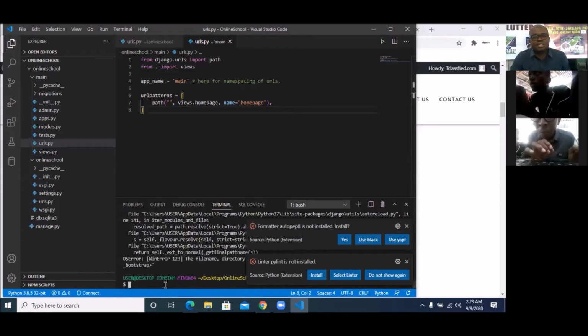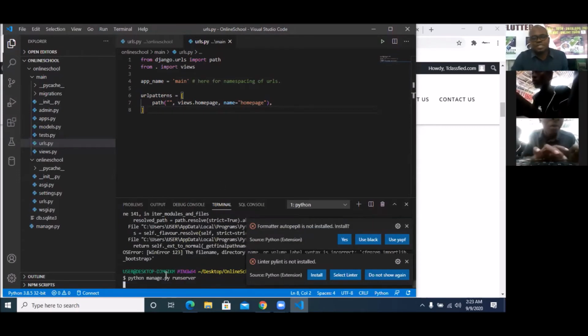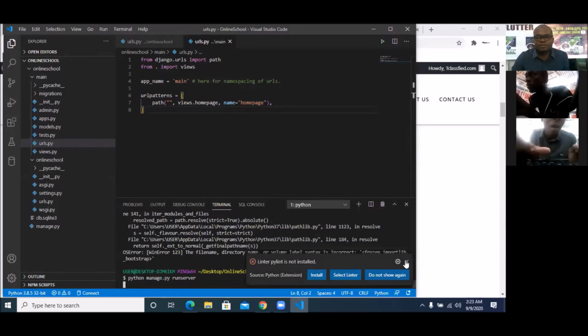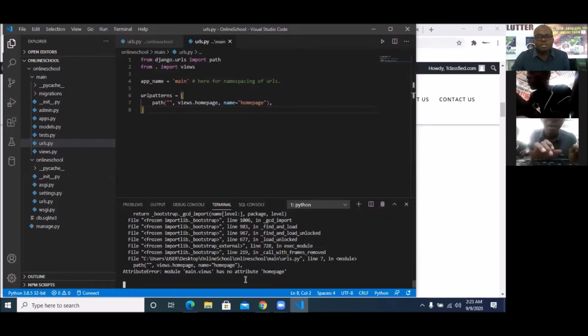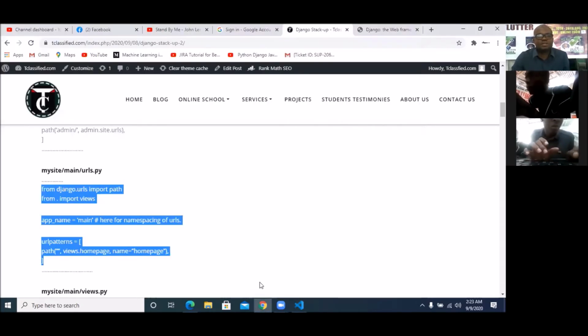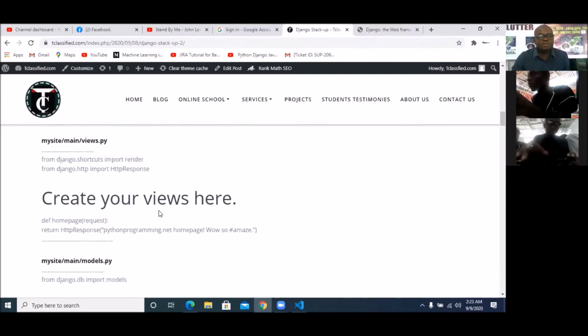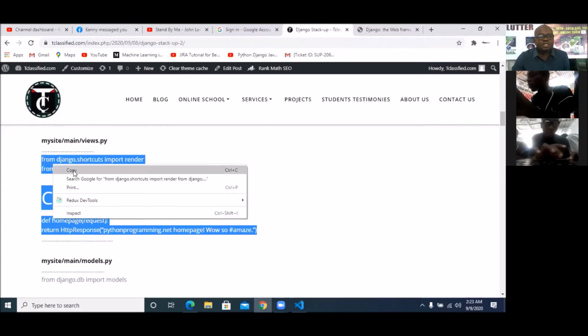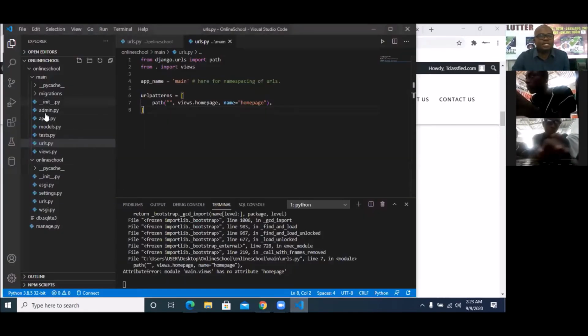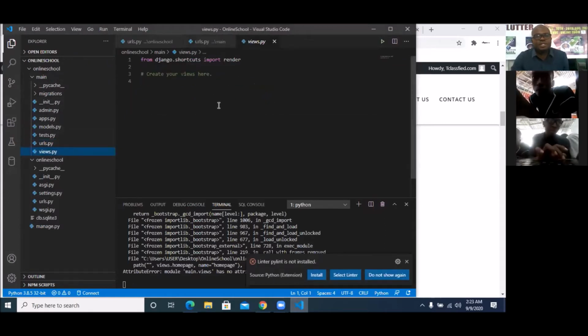So if I do this now and run my server, it might not still run because I've not created the view. Okay, so it's asking me now, where is this homepage view? So that's the next thing we're gonna do. And to create this view, I can simply go here and create the view. You can see it here. So views.py. This is where I'll create my view. So I'm simply gonna pick up this code the way it is here. Get back, then under main app, I go to views.py, then I put the code that I got.